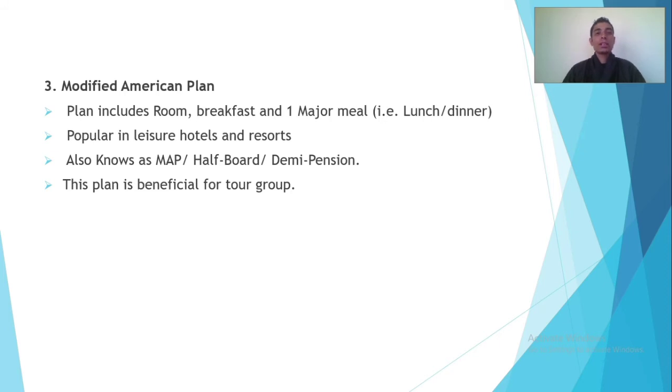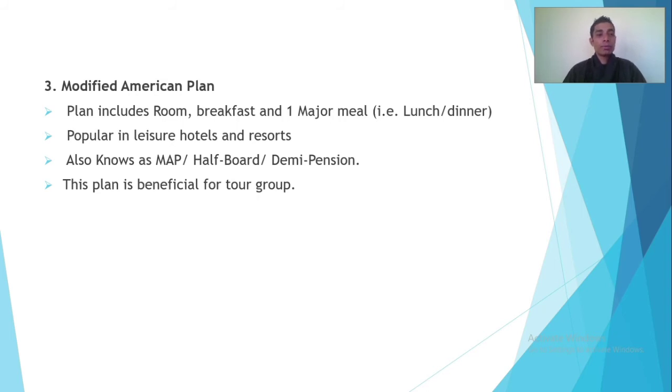It is very easy for the guest to choose the modified American plan if they are staying in a resort. This plan is also known as MAP, half board or demi pension. Demi pension is the French term for modified American plan.